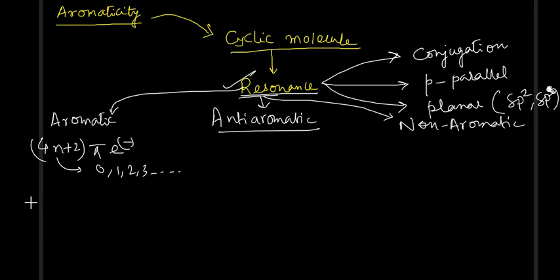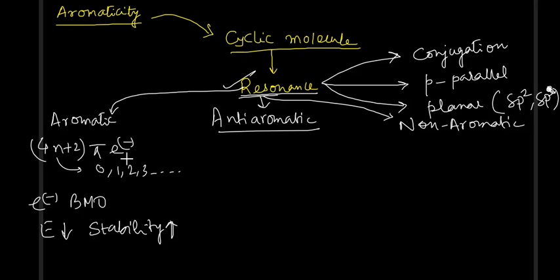In this case, electrons go to bonding molecular orbital and energy decreases, because bonding molecular orbital will have lesser energy, which you have studied in chemical bonding. And obviously if the energy decreases, the simple thing that we have learned during chemical bonding, the stability will increase. On the other hand, if you divide it by 2, what is 4n plus 2?